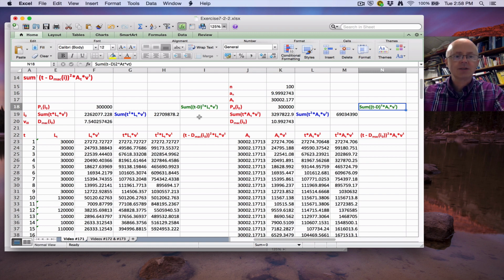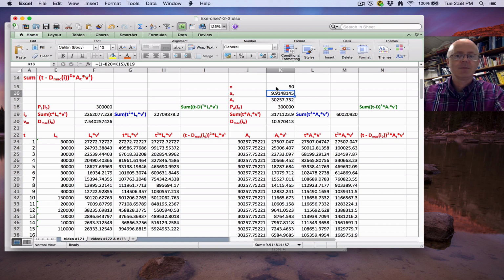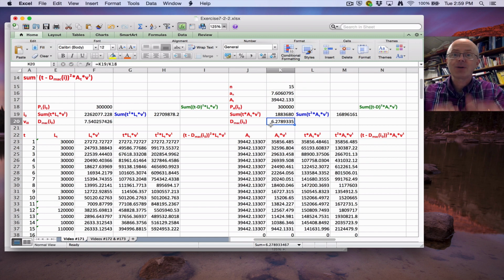Well, let's try to wrap this up here. Okay. Here, when n is 100, excuse me, the durations are not matched. When n is 5, the durations are not matched. When n is 50, the durations are not matched. And in fact, when n is 15, the durations are not matched. This is not matching that. However, when n is 15, they're closest to matching.